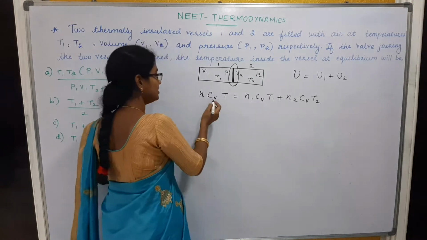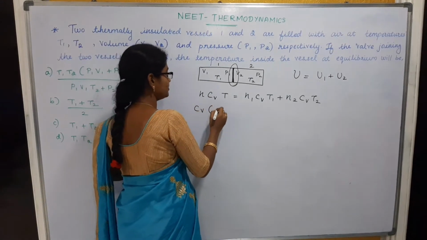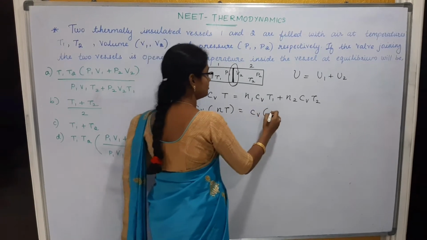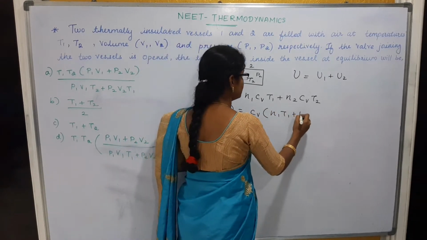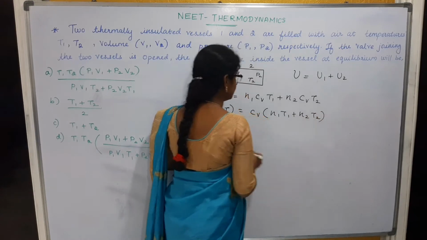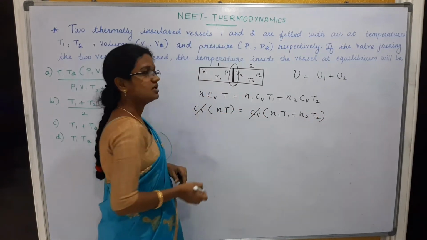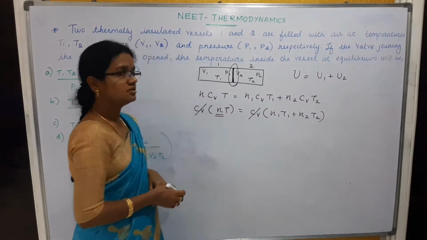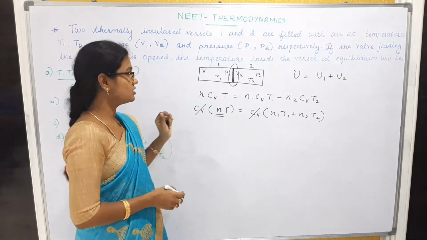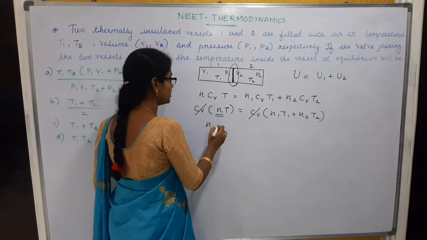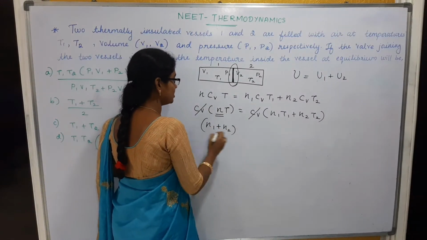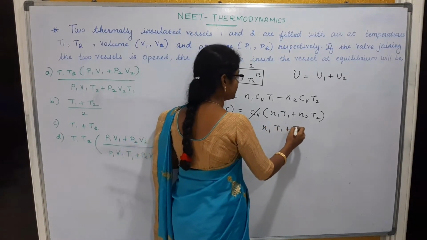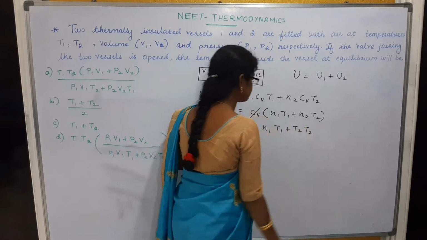So take this Cv outside of the formula. While taking Cv outside, we get n1 T1 plus n2 T2, so this Cv gets cancelled. n represents the number of moles, so we replace this as (n1 plus n2) into T, which is equal to n1 T1 plus n2 T2.